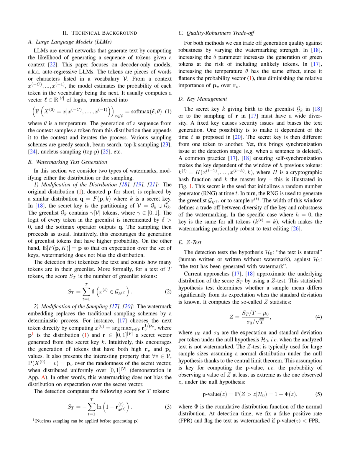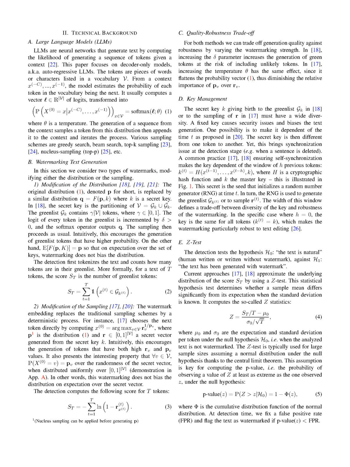We can adjust the balance between the quality of the generation and its robustness by changing the strength of the watermark. In one method, increasing a parameter we'll call delta leads to the generation of more green tokens, but it also increases the risk of including unlikely tokens. In another method, increasing a parameter we'll call theta has the same effect because it reduces the relative importance of p over r by flattening the probability vector.